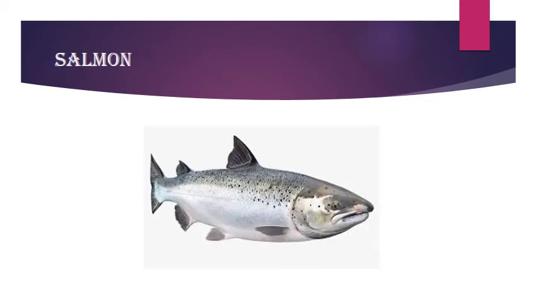Now salmon. It is a species of fish. Why is it famous? It is famous because whenever it has to lay eggs, it swims upstream. Swimming upstream for spawning purposes is a migration. Why does it migrate upstream to lay eggs?